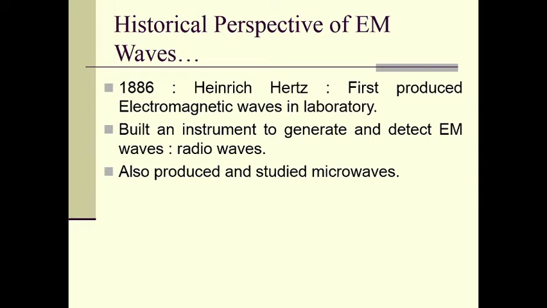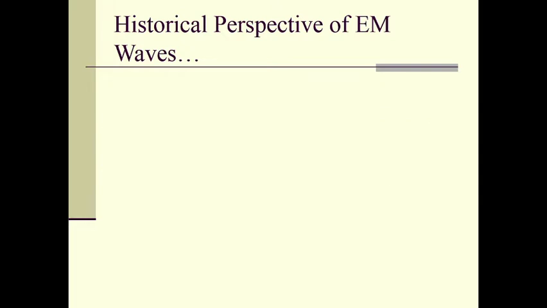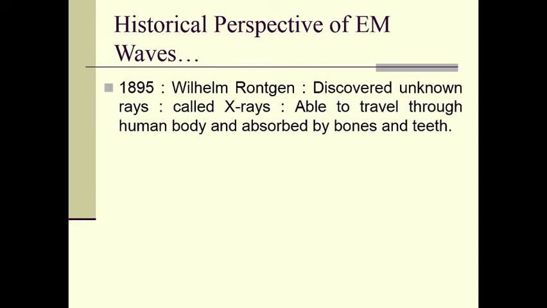produced and studied microwaves. In 1895, William Röntgen discovered unknown rays. At that time they were unknown, and therefore he called them X-rays, right? X-rays are able to travel through the human body and are absorbed by the bones and teeth, that we know.